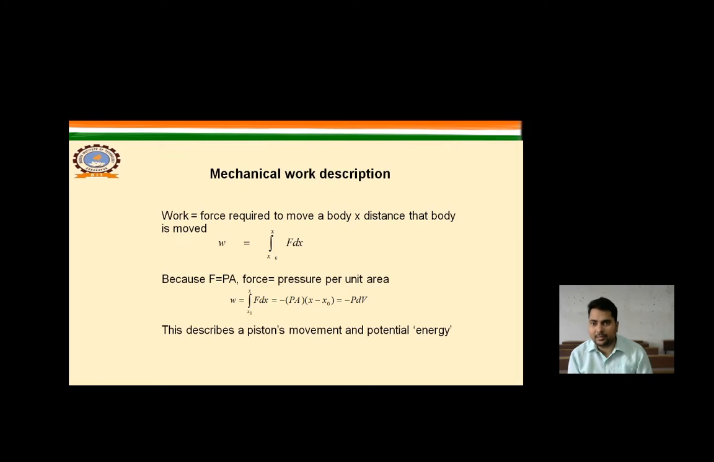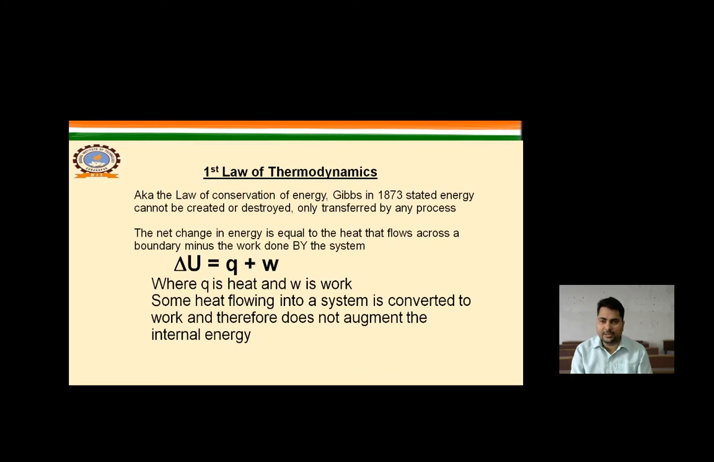So the work W is equal to the integral from 0 to x of f dx, because we know that f is equal to p into a, so W is equal to p dV. We put the value of f: p is equal to f by a, f is equal to p into a, dx. That is the limit from one position to another position, x to x naught. So this work is equal to minus p dV. That describes a position movement and the potential energy.